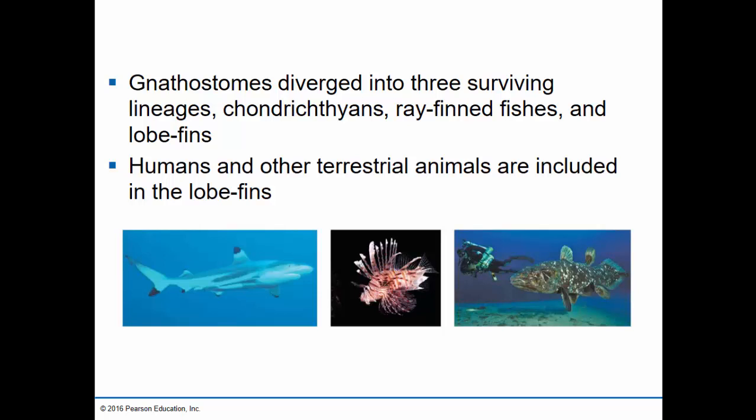Okay, the chondrichthyans, these are known as the cartilage fishes, including the sharks and the rays. The other group is known as the ray-fin fishes. So these are most of the fish that we think of as fish, like this lionfish shown here in the center picture. Notice how the fins have very slender bones that radiate from the body in a ray-shaped pattern.